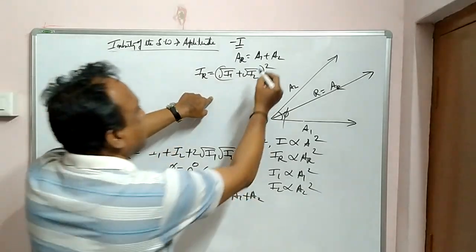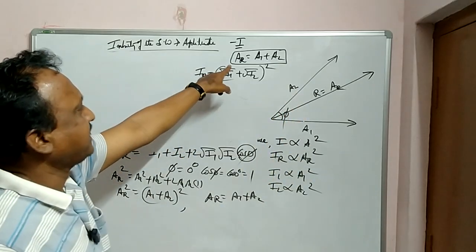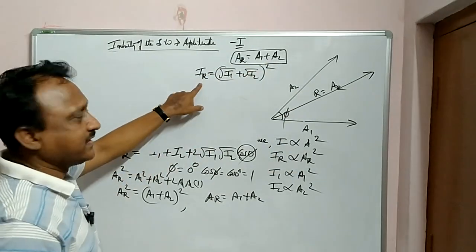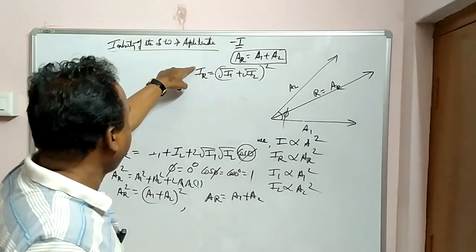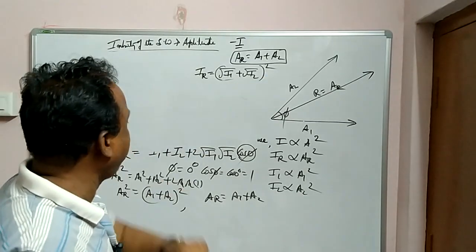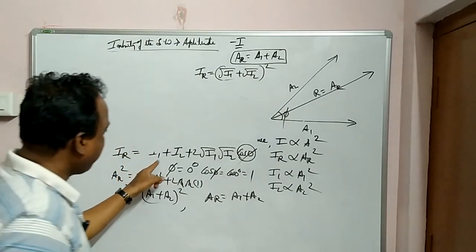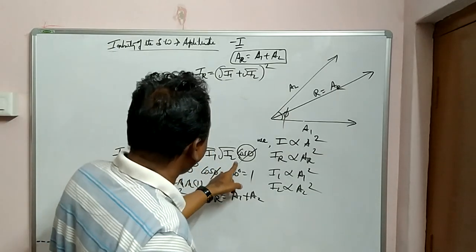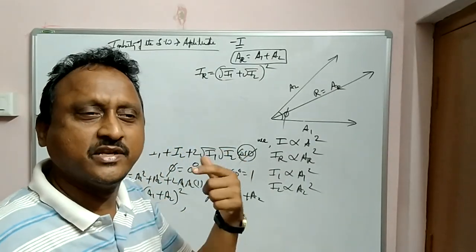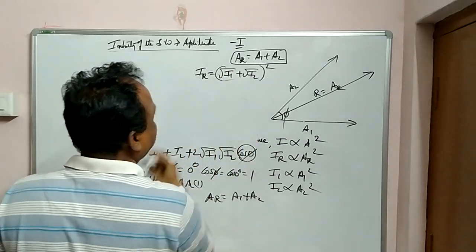ఇది the resultant value for maximum, that is A resultant amplitude is equal to A1 plus A2. And in the form of intensity ఏంటి? I resultant root I1 plus root I2 whole square. చూసుకోండి ఒకసారి. IR ఎంత వచ్చింది? I1 plus I2 plus 2 root I1 I2. ఒకవేళ ఇది cos maximum అయితే ఎంత అవుతుంది? cos 0 degrees. cos 0 is equal to 1. అప్పుడు ఇది ఎంత అవుతుంది? Root I1 plus root I2 whole square.